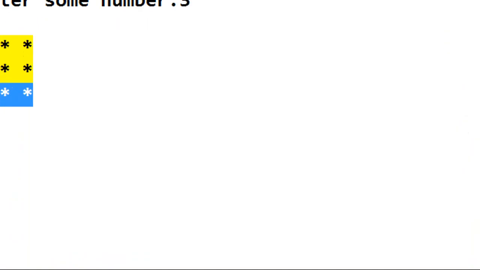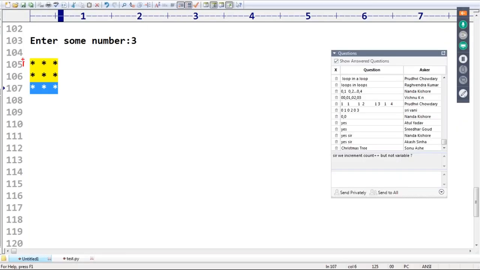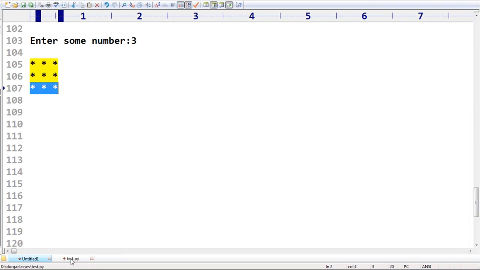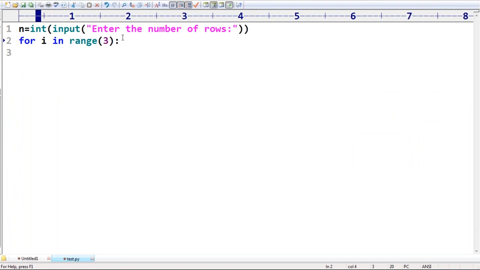The i value is first time 0, second time 1, next time 2. This is the j value every time. Now for i in range of 3, for j in range of 3, print star.